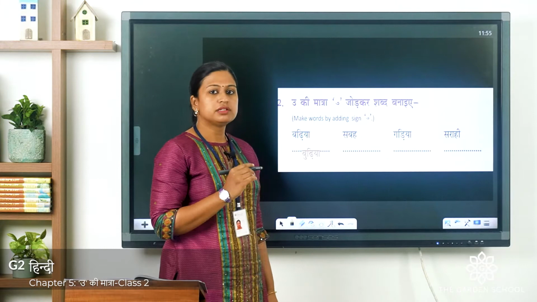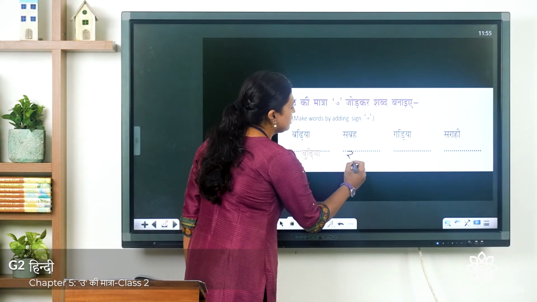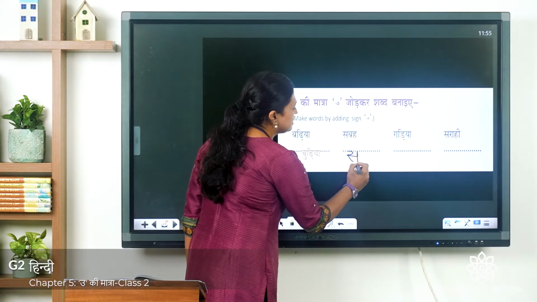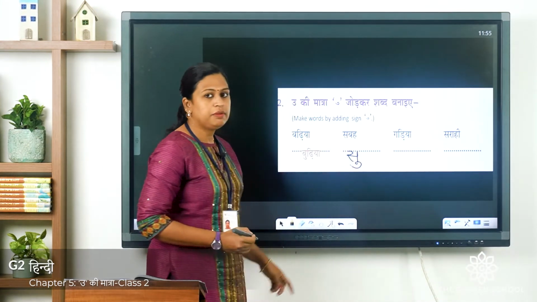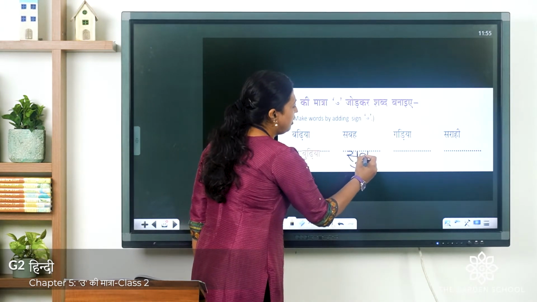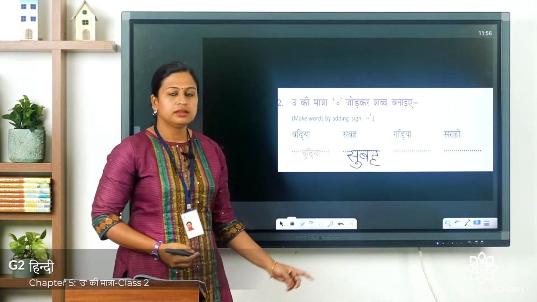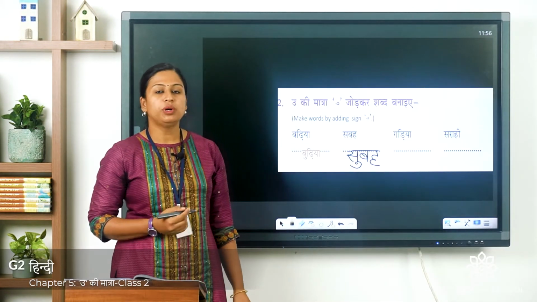Second word is suba. So you have to add this U symbol at the bottom of sa. We pronounce su. Su, ba, ha. Suba. Third word is gudiya.